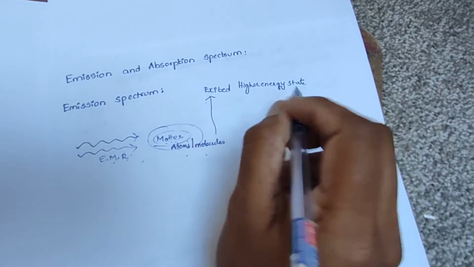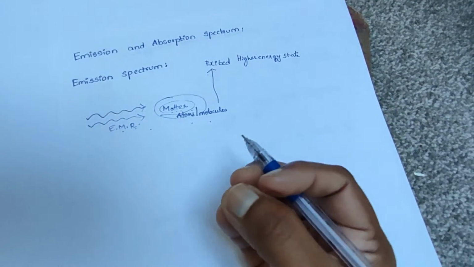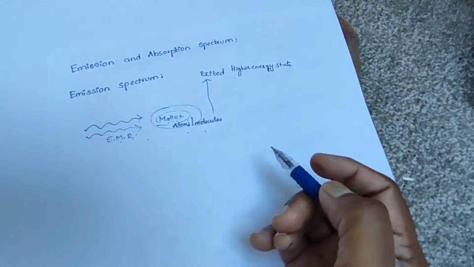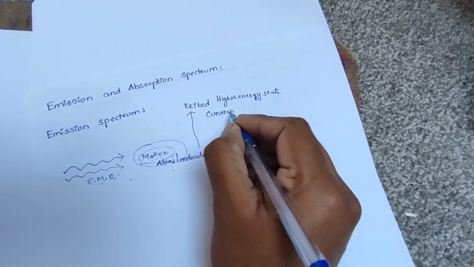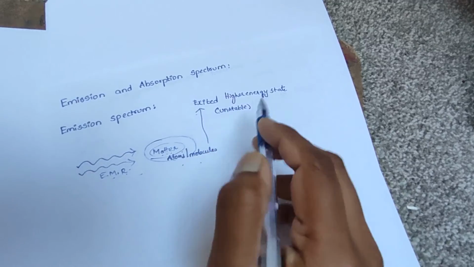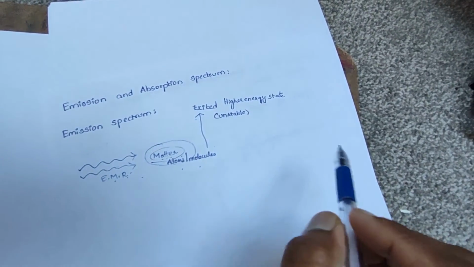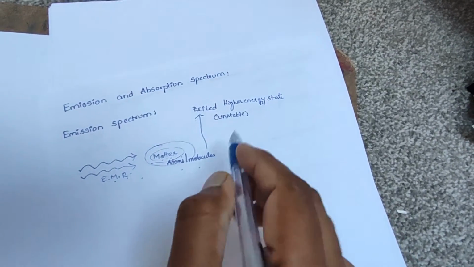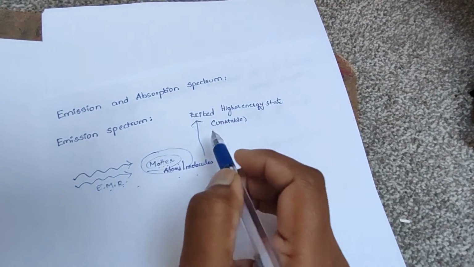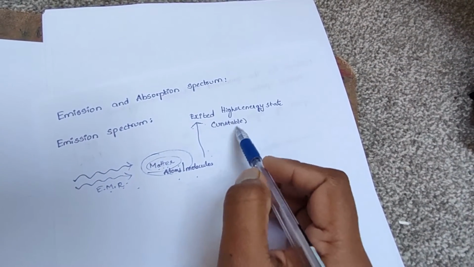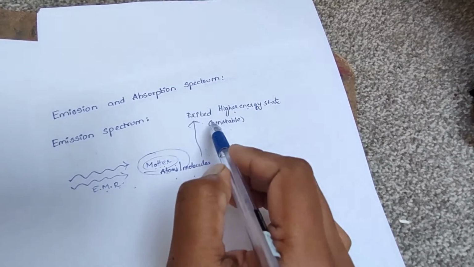Higher energy state means they absorb energy and then move into a higher energy state, which is highly unstable. An atom or molecule will always tend to be in a stable state, that is, they tend to acquire a stable state. So when they move into an unstable higher energy state, they will not stay in that state for long.